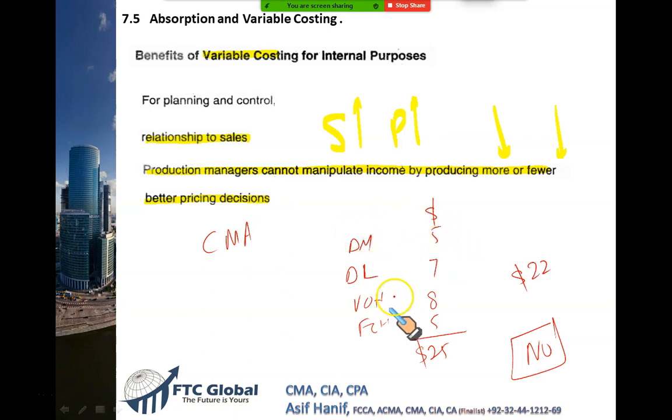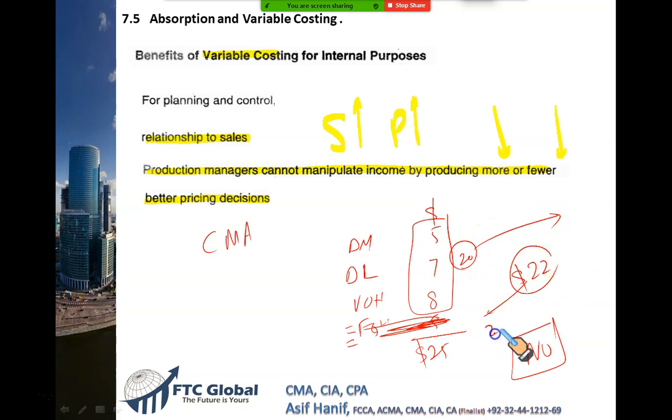I will see that fixed costs like rent and insurance and property taxes, I have to pay them whether I sell to Allah or I don't. Since this cost has to be paid either way, the only relevant cost I should consider is this. So if Allah gives me $22 and my relevant cost is only 20, this is good for me. If he gives me 22, I give him a $20 item, I still make $2 profit.